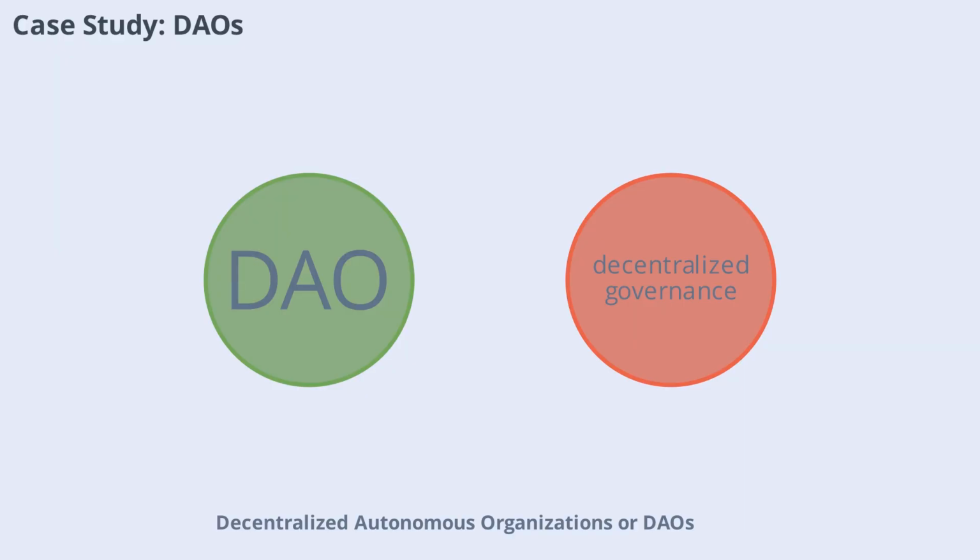Decentralized autonomous organizations, or DAOs, are a new form of governance enabled by smart contracts. DAOs operate without central leadership, allowing members to propose and vote on decisions directly. This model is highly democratic and transparent, but also faces challenges like voter participation and security risks. DAOs represent the cutting edge of crypto governance.